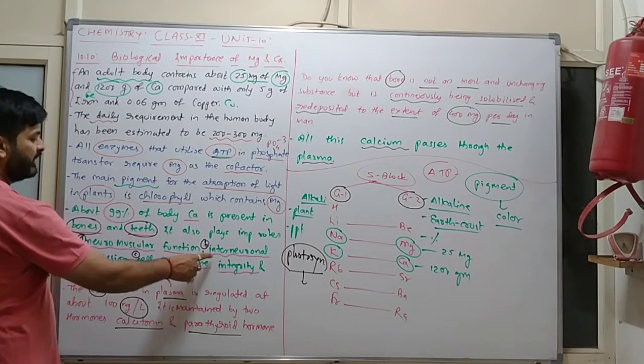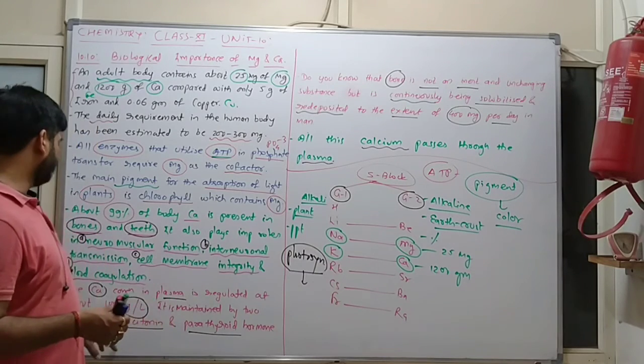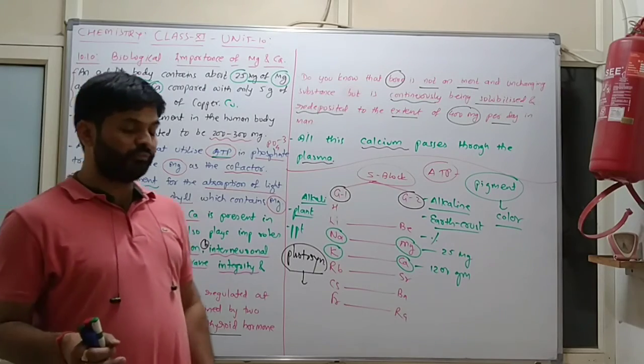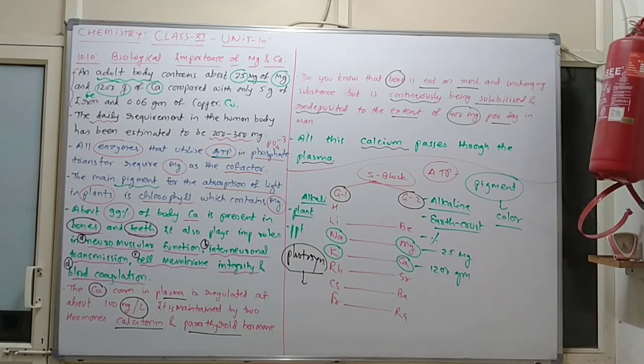Second, interneuronal transmission. Third, cell membrane integrity. Fourth, blood coagulation. And calcium concentration in plasma is regulated at about 100 milligram per liter, maintained by two hormones, calcitonin and parathyroid hormone. This comes in MCQs.